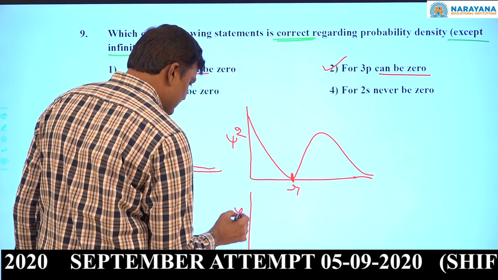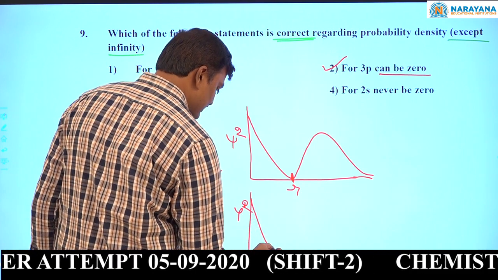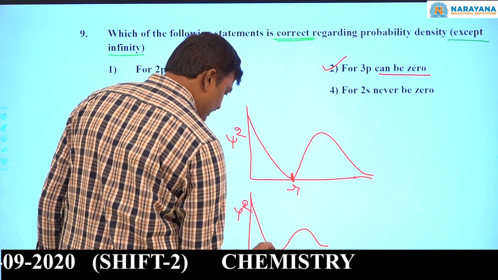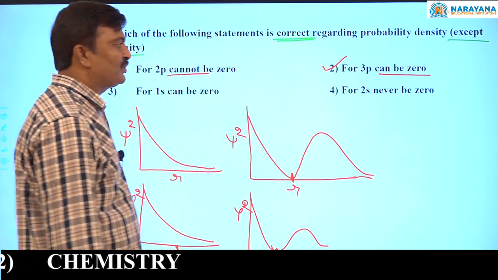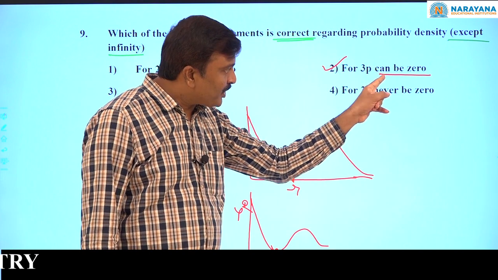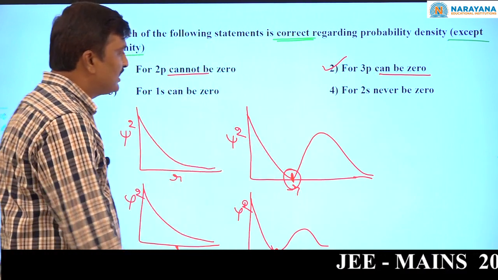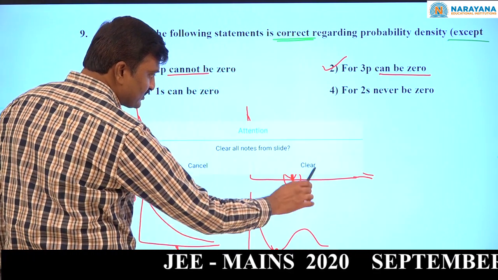See, for 2s, chi-square versus R graph. Now, here it can be 0. They said never be 0. So, these are all wrong statements. So, for 3p, probability density can be 0. Yes, correct. At this place can be 0. Answer is second option. Now, come to the next question.